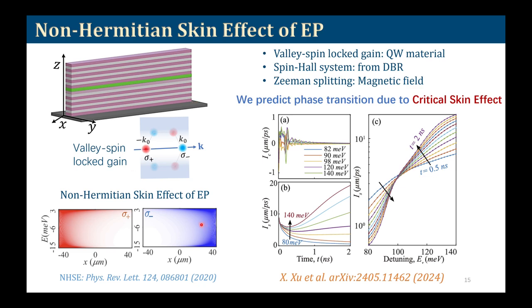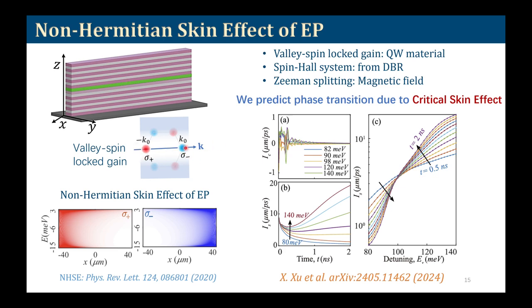For example, recently we have shown that if we use TMD materials, 2D transition metal dichalcogenides, where we have strong spin orbit coupling, that leads to valley spin locking, meaning that the valley index and the spin index become strongly coupled, so that the spin at different valleys of the momentum space actually emits different polarization.